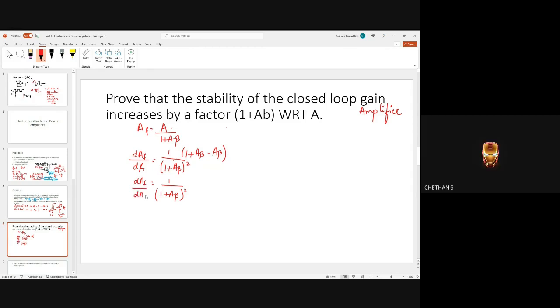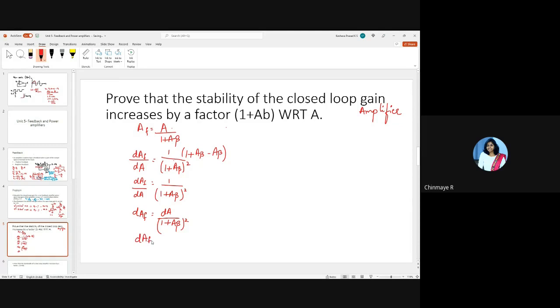Yes, ma'am. Okay, thanks. So now I can write DAF is equal to DA by (1 plus A beta) the whole square. Now let me divide both RHS and LHS by AF.